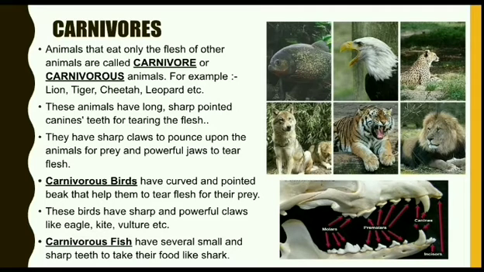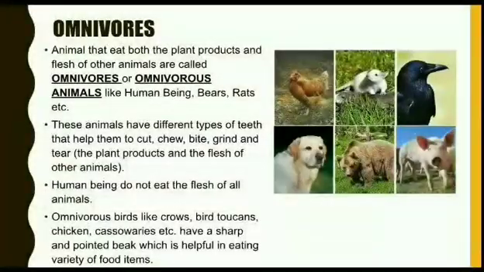The next nature of animals' food habit is omnivores. These animals eat both plant products and the flesh of other animals, like human beings, bears, rats, etc. These animals have different types of teeth that help them to cut, chew, bite, grind, and tear the plant products and the flesh of other animals. Human beings do not eat the flesh of all animals. They are selected animals that they consume as food.